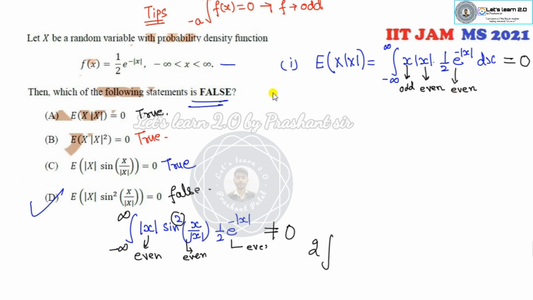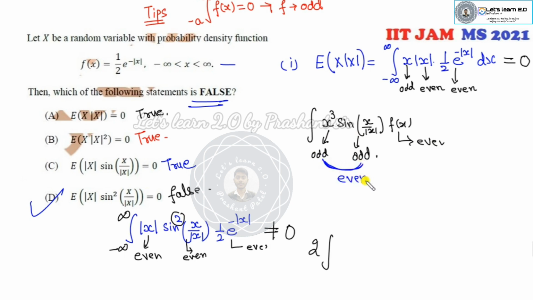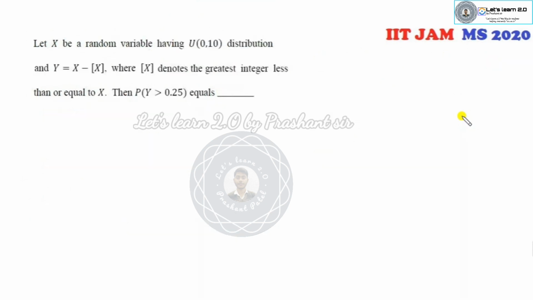Fine. Okay, apart from them, if I ask you one more, if I say x cube of sine x over mod x, into f of x. So this is my even function. X cube is my odd function. This is my odd function. But if you look at the product of odd and odd, this is an even function. So this value is also not 0. So that's why you can simply solve that.